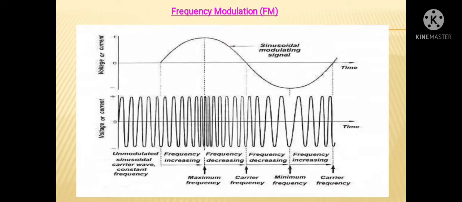This is the same diagram showing the same effect, taken from a different book. In this case also, the effects are shown as whenever there is a high value of the modulating signal, at that instant there is high frequency, and whenever there is a low value of the modulating signal, at that instant there is a low value of frequency in the FM signal. This low value is indicated as minimum frequency. This high value is indicated as maximum frequency, and whenever there is an average value, there is average frequency in the case of the FM signal.